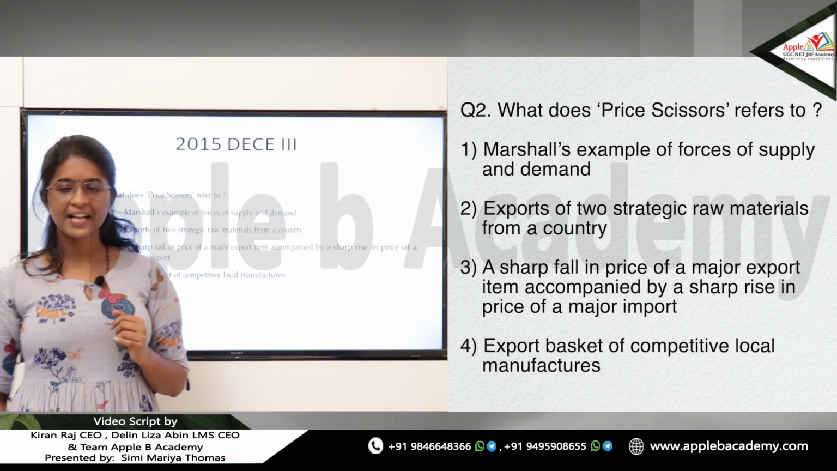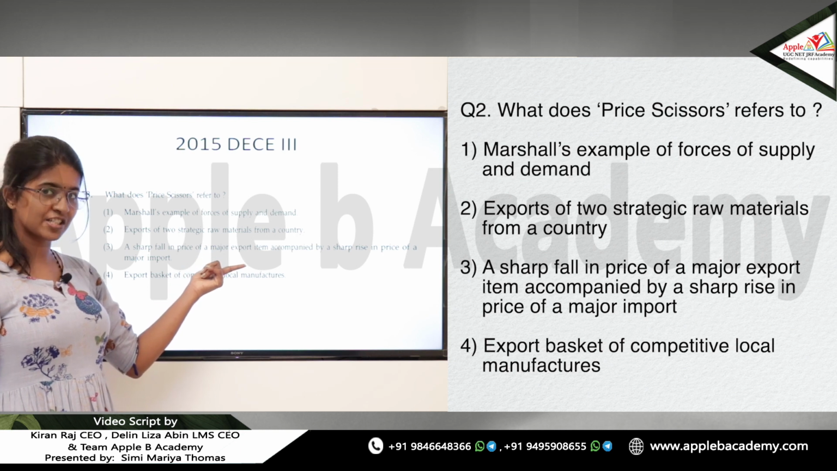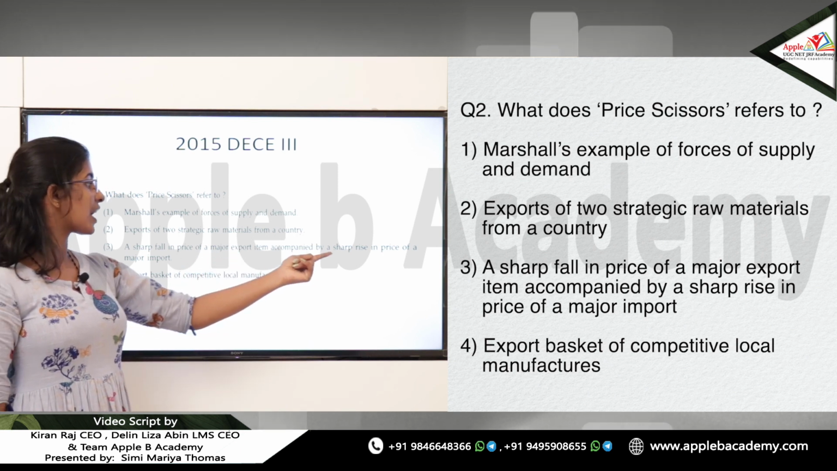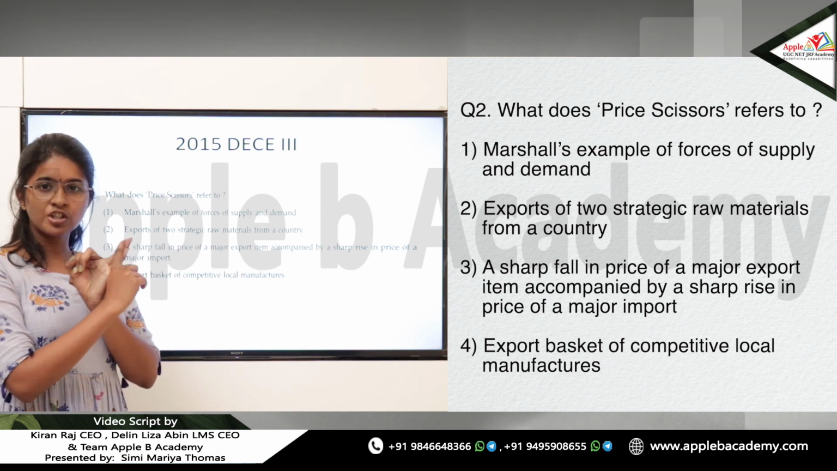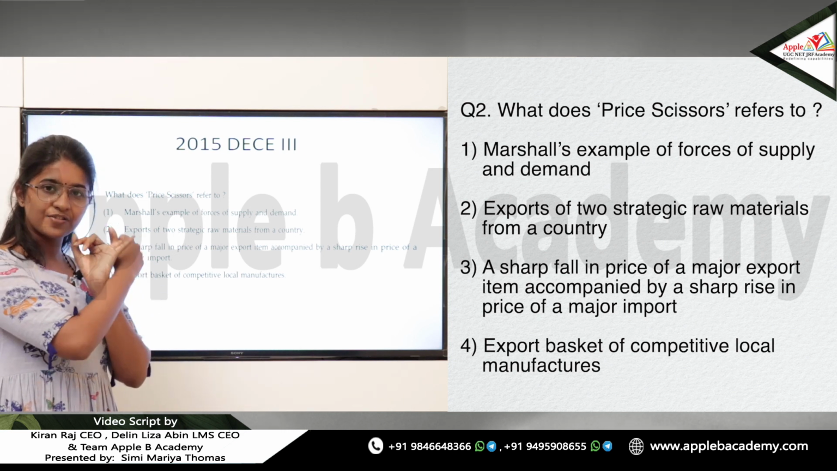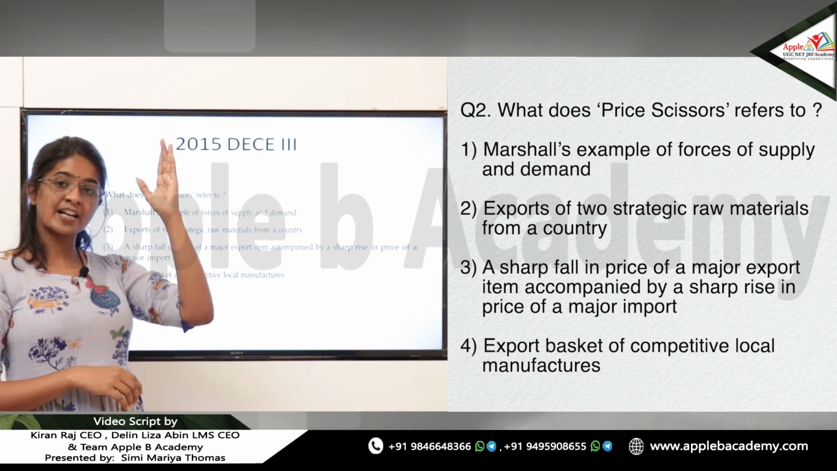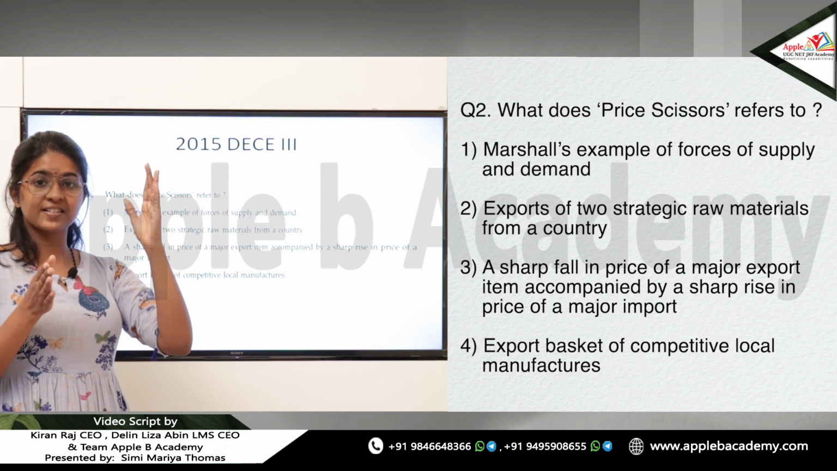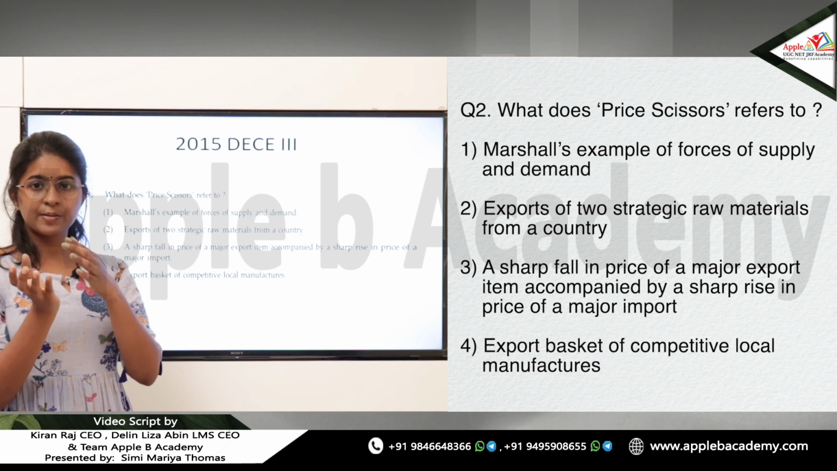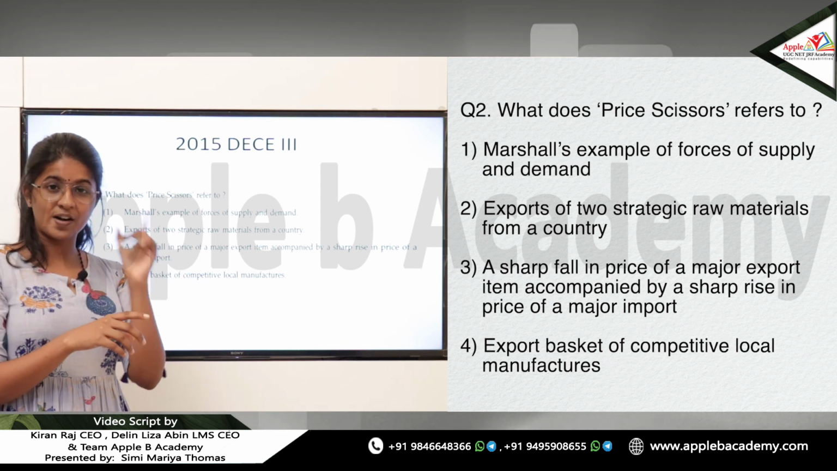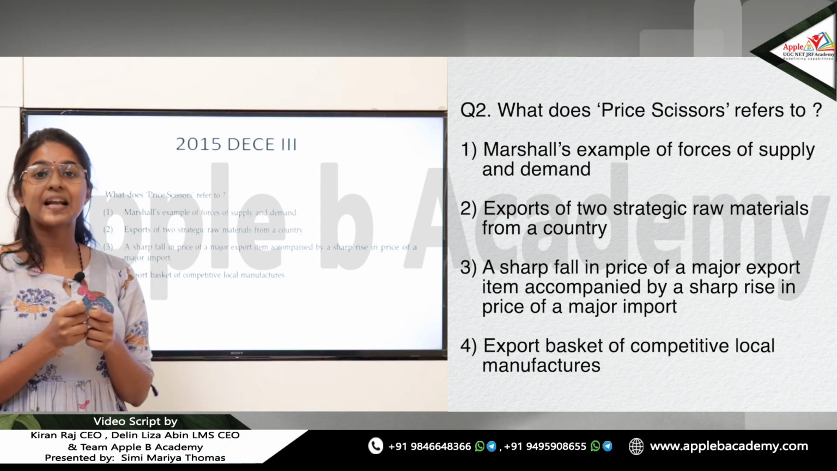So with respect to that, we have option 3 as the answer: a sharp fall in the price of the major export item accompanied by a sharp rise in the price of a major import. Simultaneously we are having both changes, a sharp decrease in the export sector price and a sharp increase in the import sector price. So there are simultaneous changes in both export and import, but in opposite directions. In one sector the price is increasing, in the other it is decreasing. So that is price scissors.